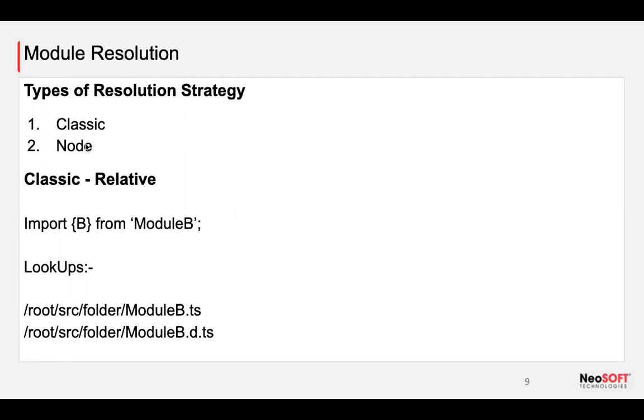What do you mean by node way? We are going to discuss it in upcoming slides. What do you mean by classic way? Classic is the simple, normal, trendy way, which is usually how we prefer. This is the way we look.